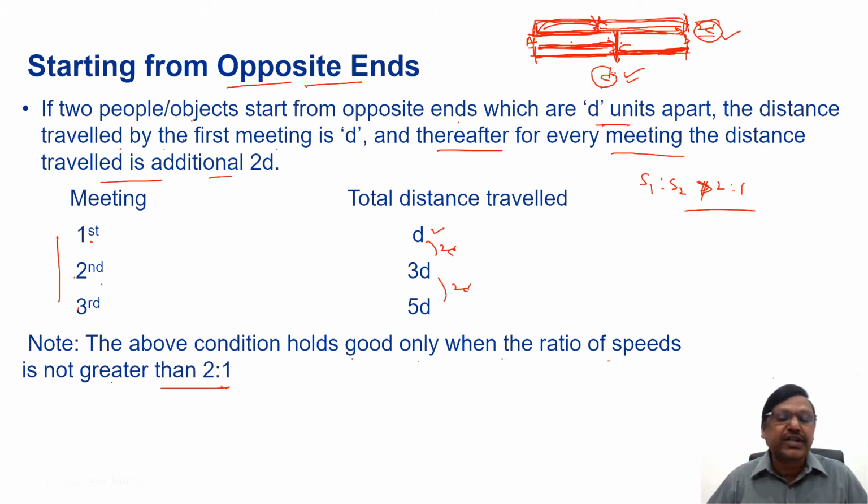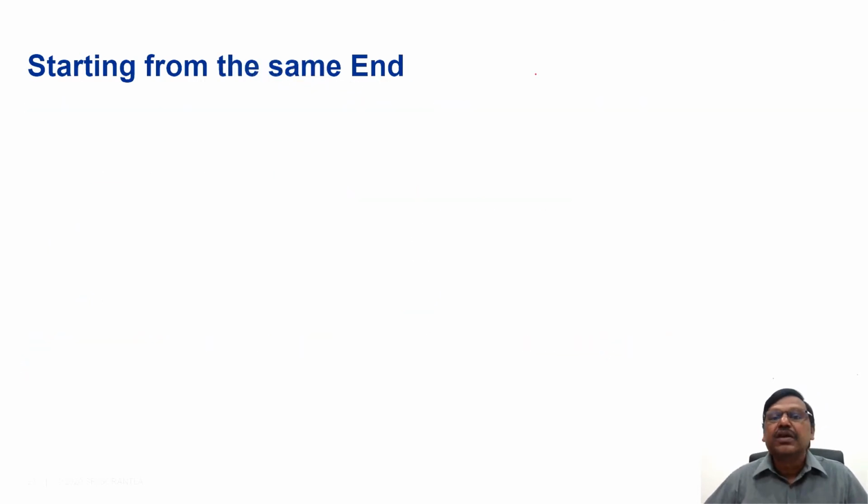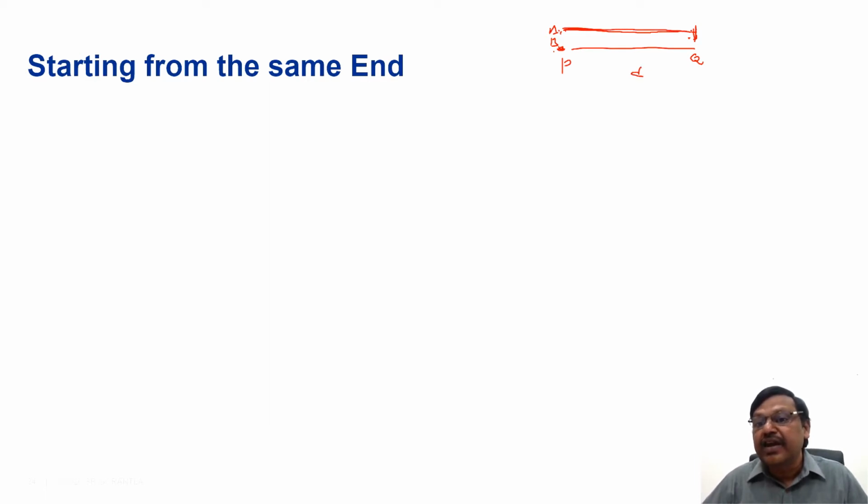This is from opposite ends. Now let's take the same end. What happens? Suppose two people start from point P, go to Q and then return. Let us say two people, A and B, are traveling. Suppose A is the faster one, and A and B both started here. Because A is faster, he will reach Q first, so he traveled the entire distance D, then he returned and came up to here. By then B has come up to here.